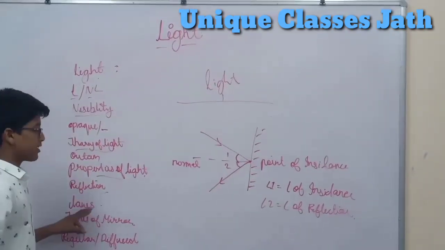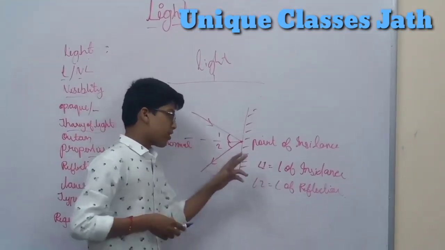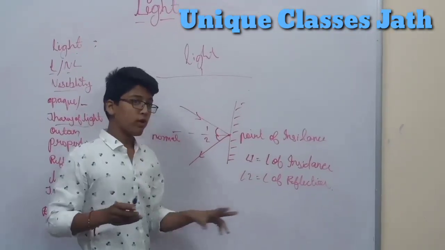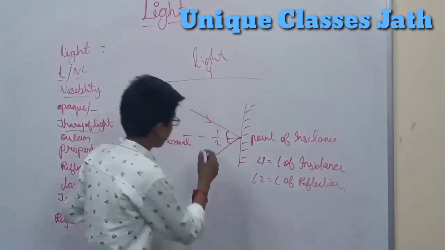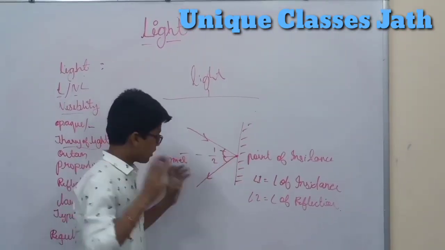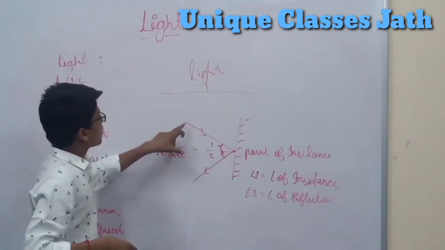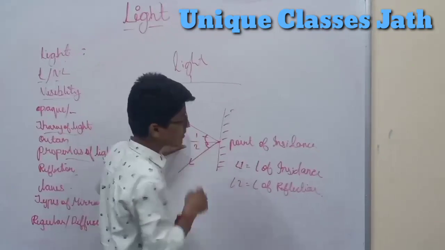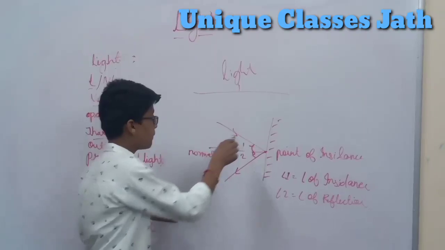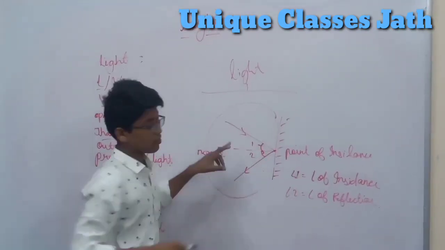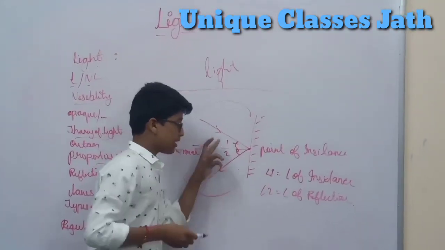So laws of reflection. The first law of reflection is that the angle of incidence is always equal to the angle of reflection, right? The second is that the incident ray, reflected ray, and normal always lie on the same plane. You can see that. They have equal angles and they lie on the same plane.